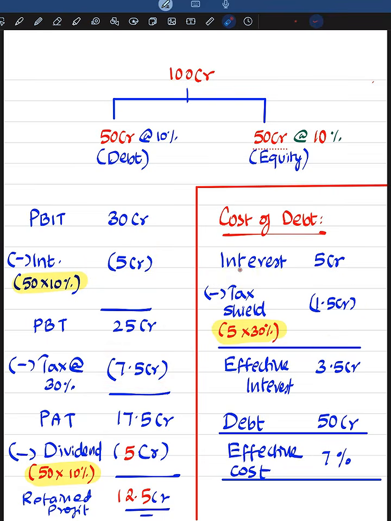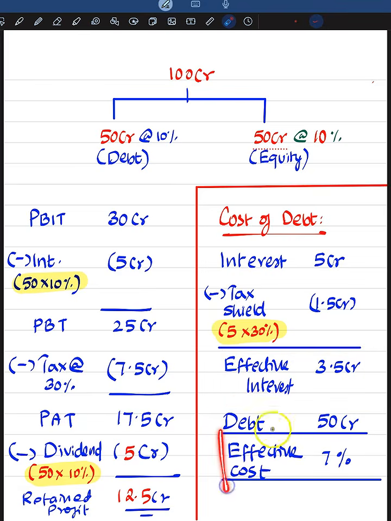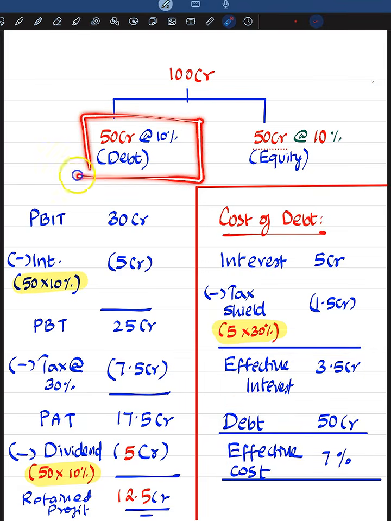In finance, money saved is considered as money earned. So their actual interest is 5 crore, which is their outflow. They have saved 1.5 crore, which is considered as good as inflow. So the effective interest is 5 minus 1.5. It is only 3.5 crore. So their effective interest cost is only 3.5 crore. For having raised a debt of 50 crore, it means effective interest cost is only 7%. Even though they have raised it at 10%, effective cost works out to only 7%.